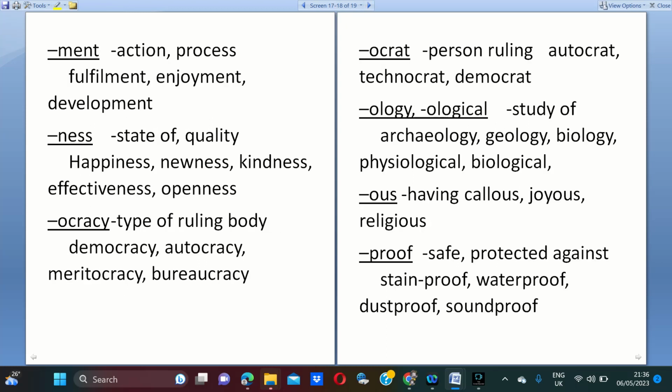Ment means action or process. Development is the process, enjoyment is the process, fulfillment is the action. Most of the actions and processes end with ment. Ness means state of or quality. Openness is the quality, kindness is the state, happiness is the state, likewise.